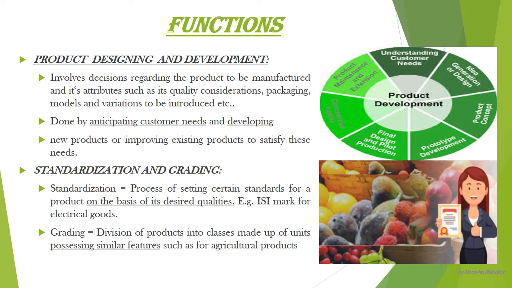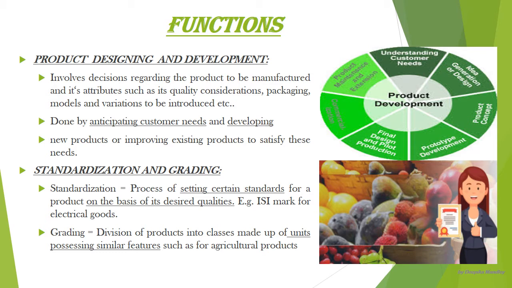Then before buying any jewelry, we always check for the hallmark. On food products we can find this FPO. So all these are the standardization products basically, which assure that whatever product you are buying, they conform to the predetermined standards, and they basically give you the assurance of the safety of that particular product.